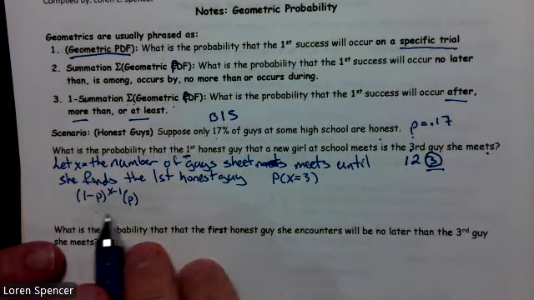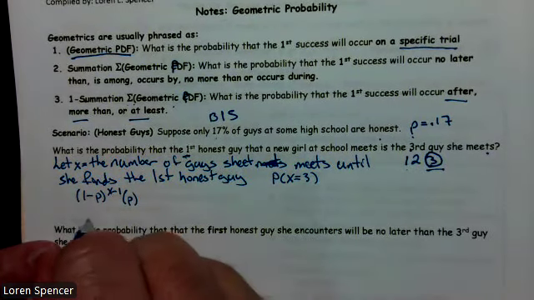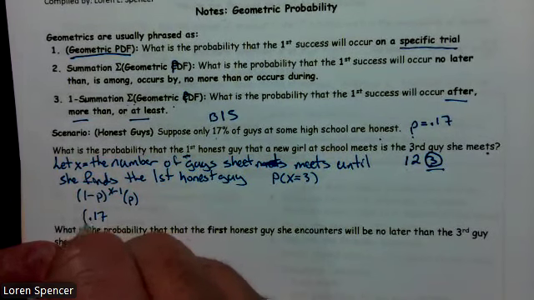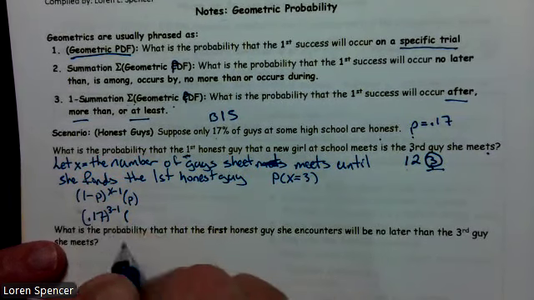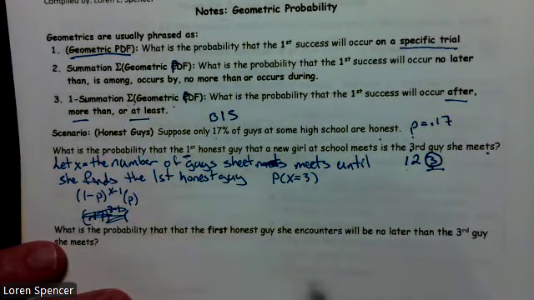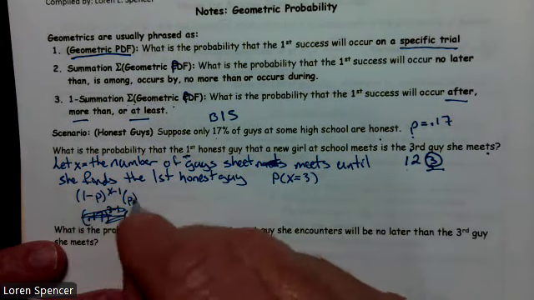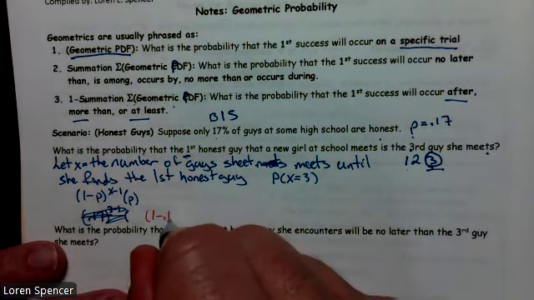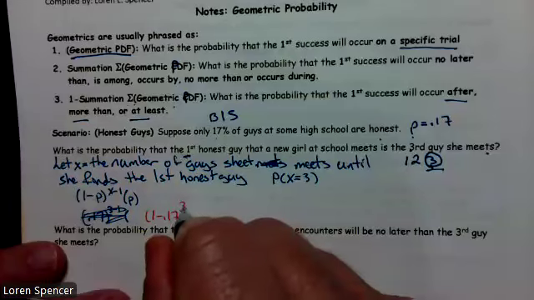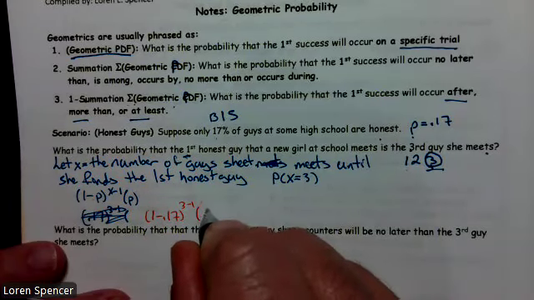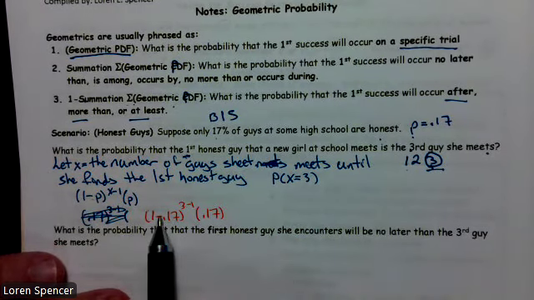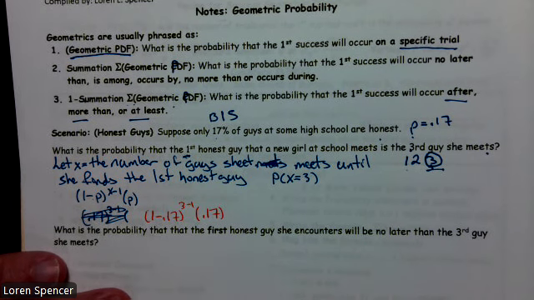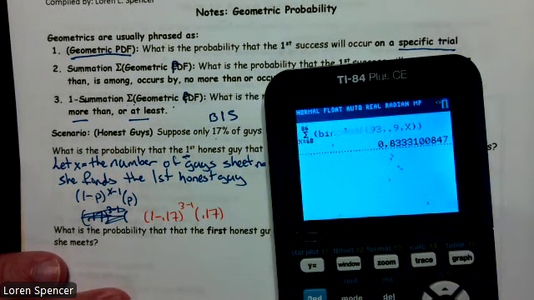Well, plugging in, the probability of honest is 0.17, X is 3, so 3 minus 1. Let me start over on that. I made a mistake. It's supposed to be 1 minus P, so 1 minus 0.17 to the 3 minus 1 power times 0.17. All right. And by the way, you could have just written 0.83. So at that point, we've already plugged into the formula. So all we have to do is run our test.